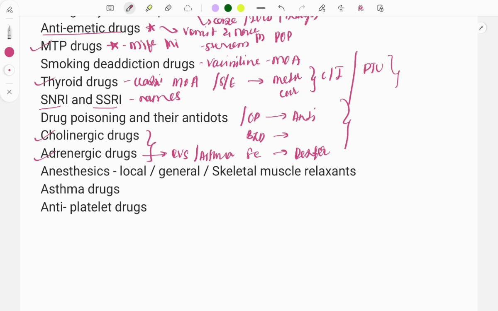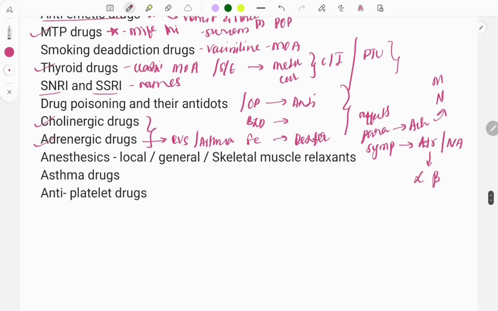Along with that, you need to also focus on the effects of the parasympathetic and sympathetic systems. What actions are carried out by the parasympathetic and what actions are done by the sympathetic, and along with that, the neurotransmitters. For the parasympathetic, acetylcholine is the main neurotransmitter, and for the sympathetic it is adrenaline and noradrenaline. You also need to study the receptors: ACh acts mainly on muscarinic and nicotinic receptors, and adrenaline on alpha and beta.